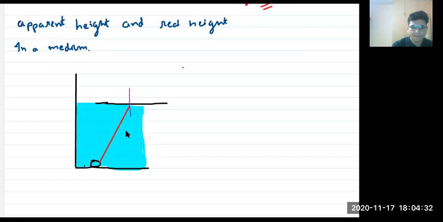Now, this is the denser medium, this is the rarer medium. What do you think? Light will bend from rarer medium to denser medium, right? Away from the normal or toward the normal? Tell me, away from the normal or toward the normal? Away from the normal? Rarer medium to denser medium to rarer medium. Yeah, denser medium to rarer medium.